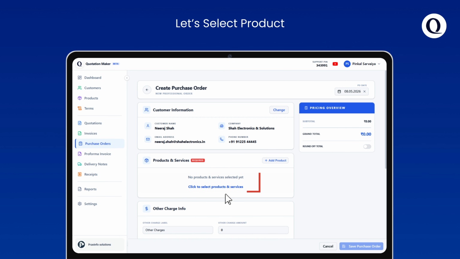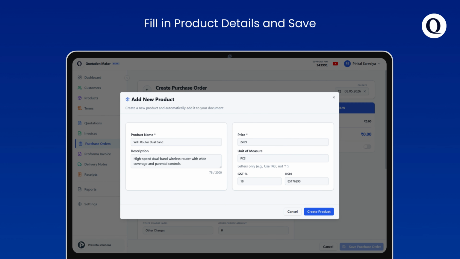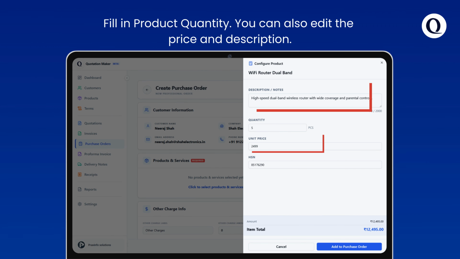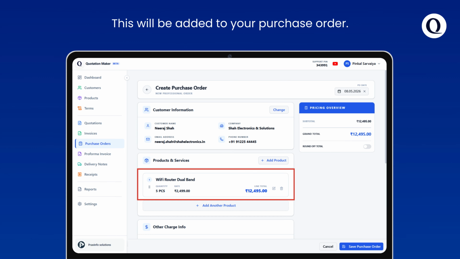Let's select a product. Here you can choose a product from the existing products list or you can add a new product. Fill up product details and don't forget to save it. Fill up the product quantity. You can also edit the price and description. Now click on Add to Purchase Order. This will be added to your purchase order.